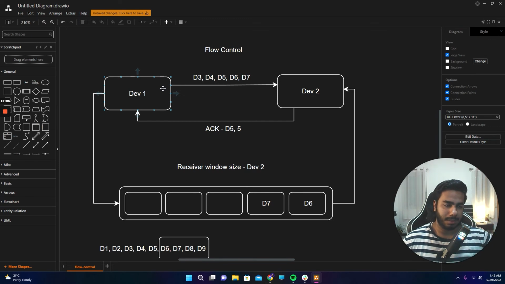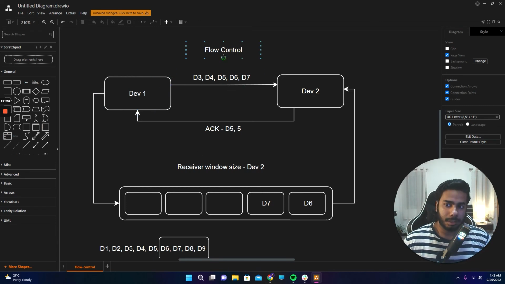Suppose device 1 sends till D3, D1, D2, D3, and device 2 sends acknowledgement for D2. Device 2 said, okay, I received till D2, as in just D1 and D2. So D3 will be retransmitted again. That's the concept of retransmission.